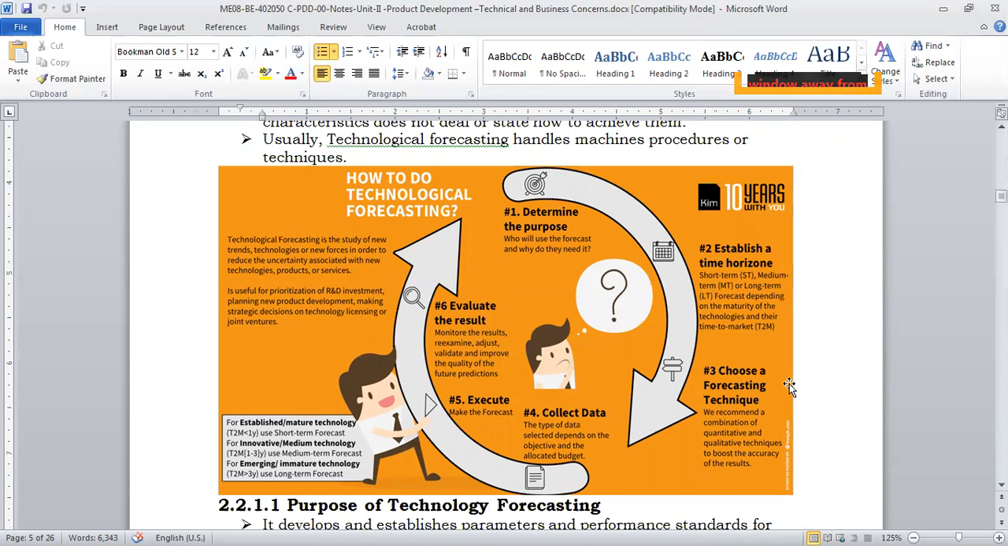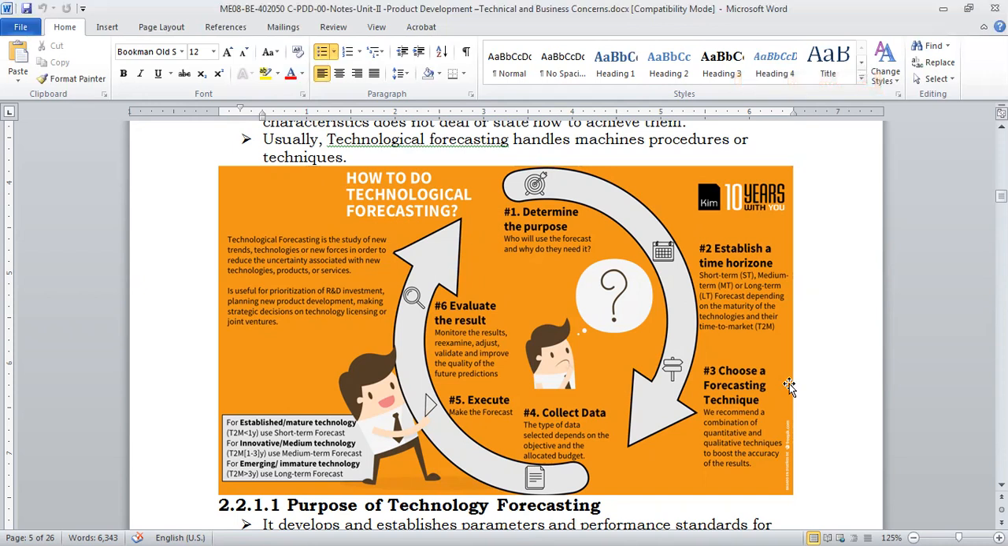Determine the purpose: who will use the forecast and what needs to be done. Basically, by whom is this forecast used? Then establish the time horizon: short term, medium term, long term. Are you predicting for a very short period, or for medium or long term? Choose the forecasting technique. Are you using quantitative or qualitative techniques? Depending on the technique, your accuracy will change. Then collect the data. The type of data selected depends on the objective and the budget. Then select the data, execute, and evaluate the result.